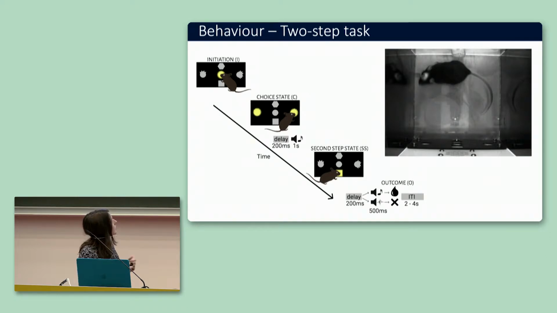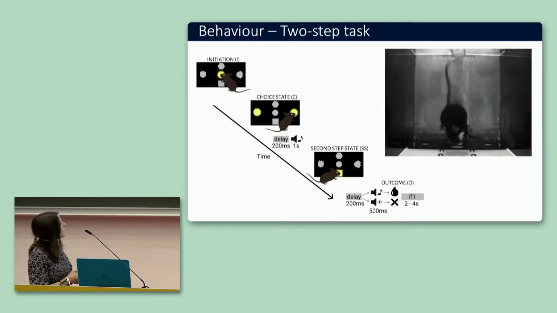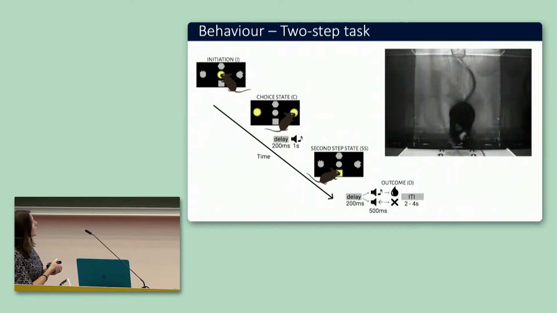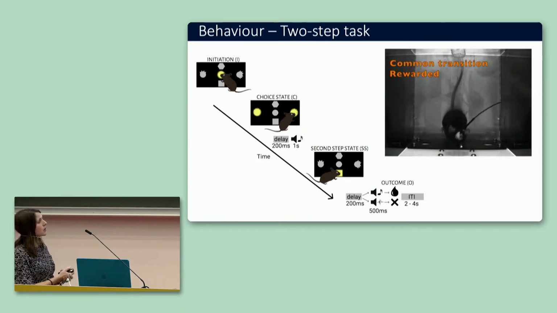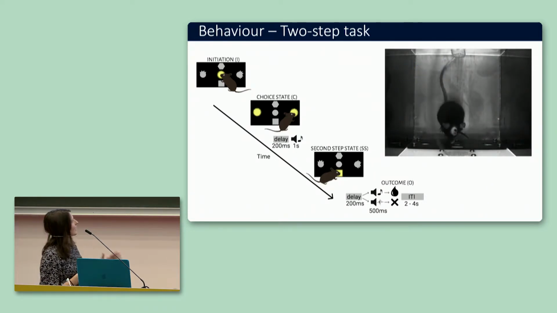At this particular point in the task, the highly rewarded second-step port is the up one, and the optimal choice is to go to the right port. So let's see how the mouse does. It initiates, it chose left, it got a rare transition but got reward. So the optimal choice would now be to change to the right port. It tries to initiate, goes to the right, now gets a common transition, it got reward, so we would expect it to stay with that choice. So it repeats, now gets a rare transition and is not rewarded, so it's kind of annoyed.